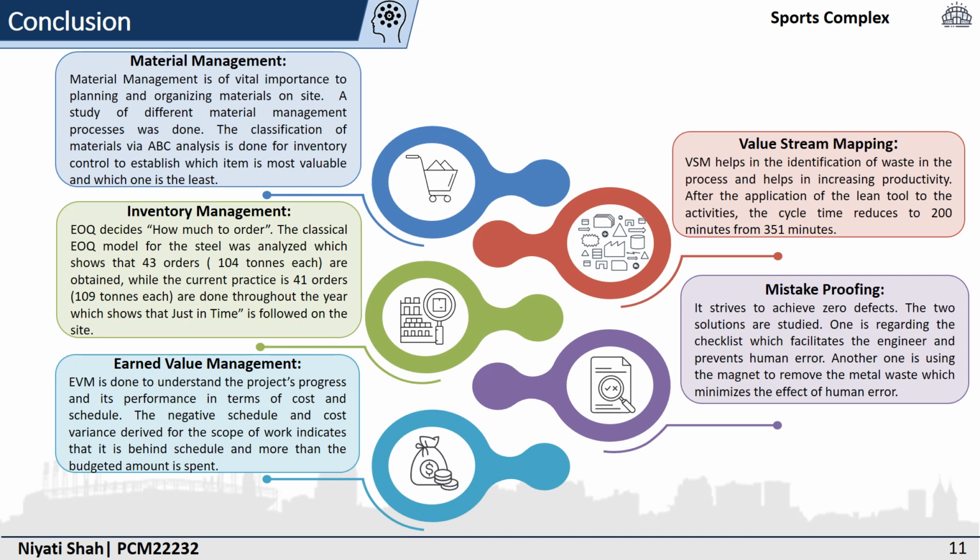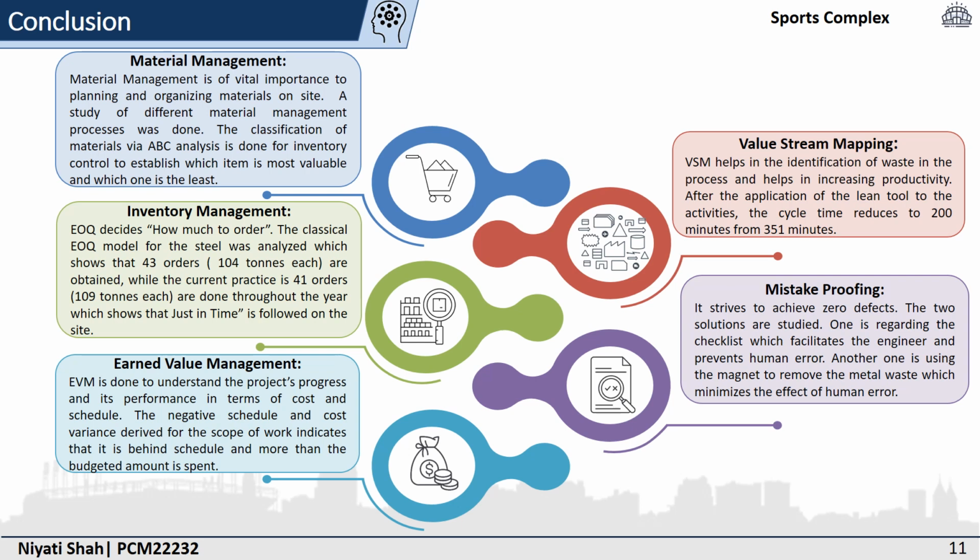Inventory management, we were able to derive how much to order, and by comparing it with the site, we were able to understand that just in time is also followed at the site. The EOQ order quantity is 104 ton, while the current practice is 109 ton. So the quantity is ordered as and when required, so just in time is followed.